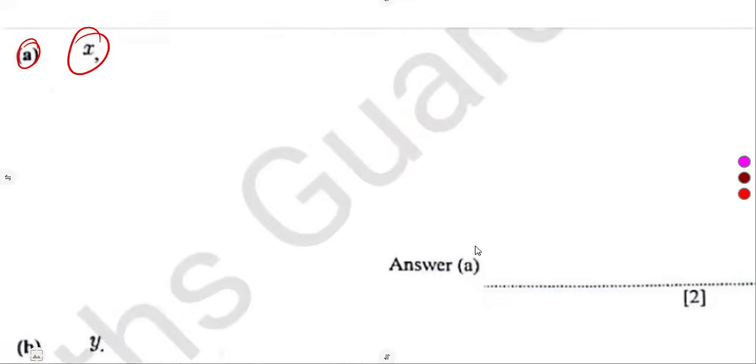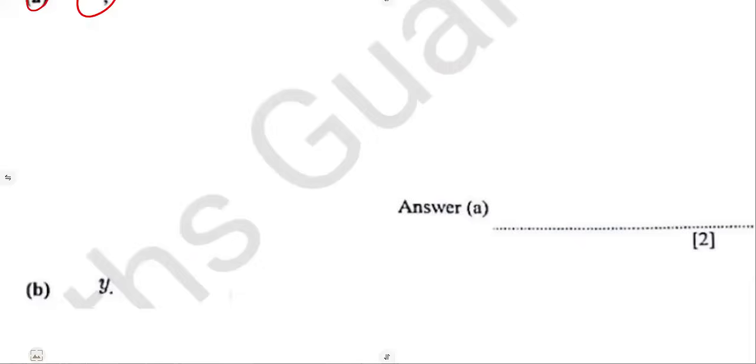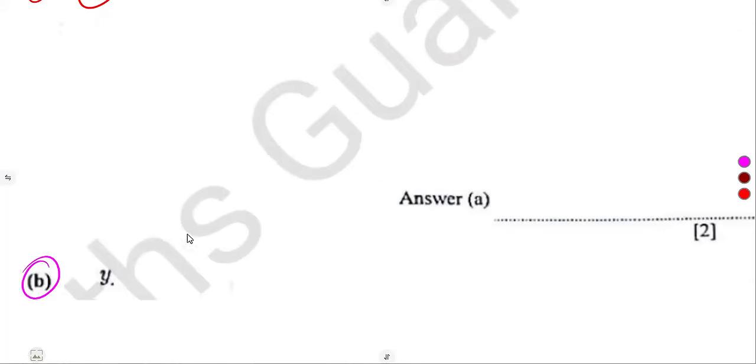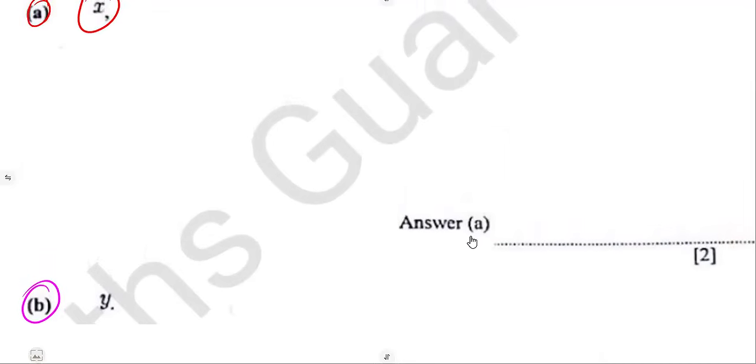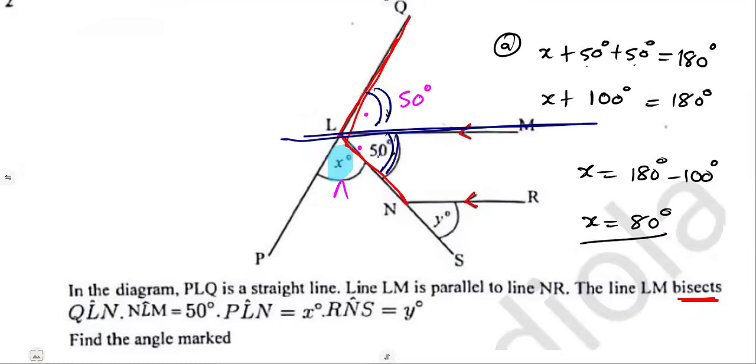All right, the other part of the question was to find the angle marked y on part B. We have got the angle x, which we calculated as 80 degrees. What about the angle y?